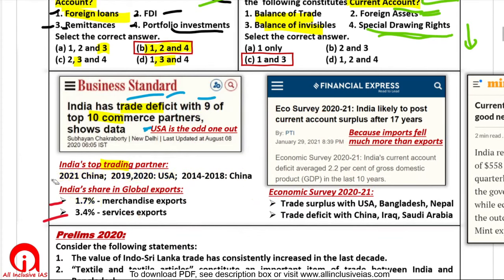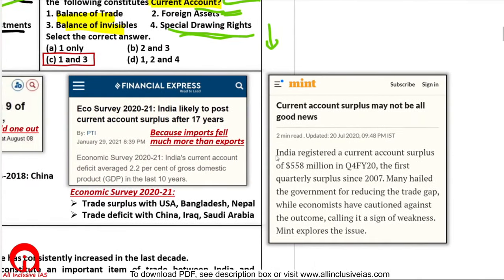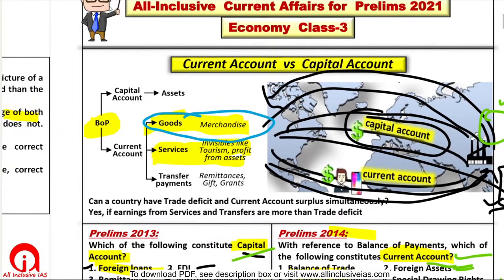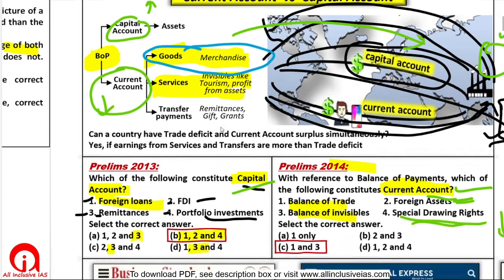Now when we import and export, we may incur a current account surplus or current account deficit. India almost always has a current account deficit. But India has lots of FDI inflows, therefore we have capital account surplus generally.